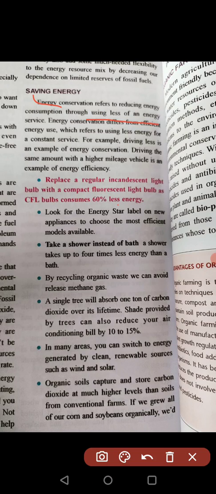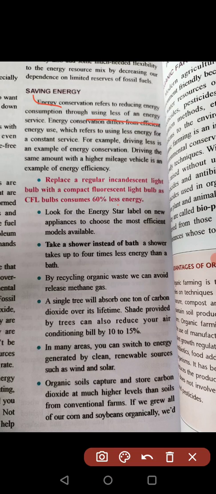See, the difference is that if we write 10 pages with a good quality pen, that is using the pen efficiently. But if we write fewer pages with that pen and we save the ink, that is energy conservation.